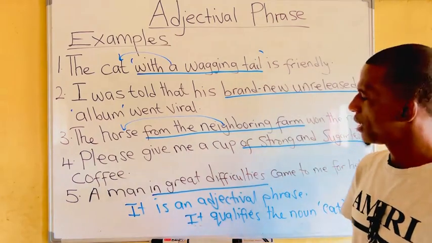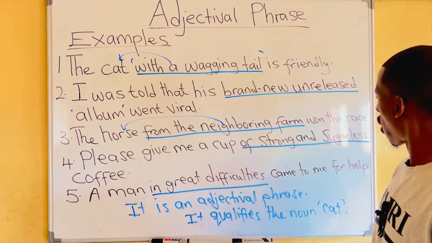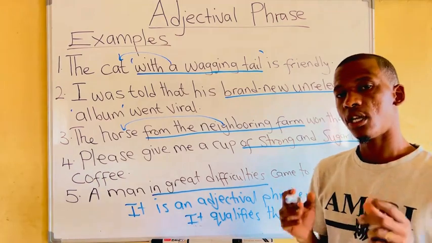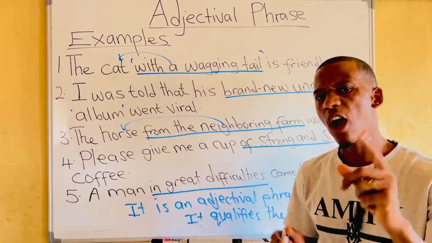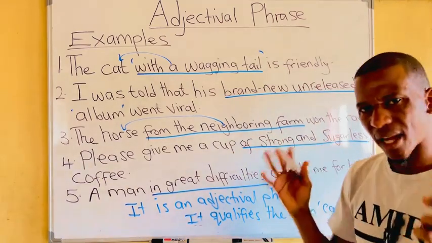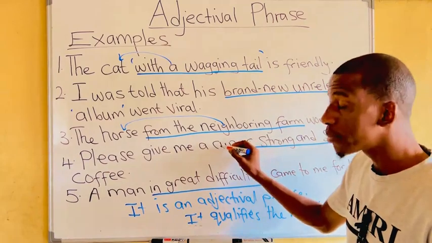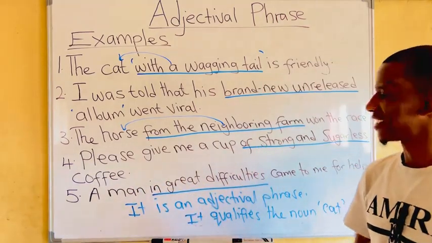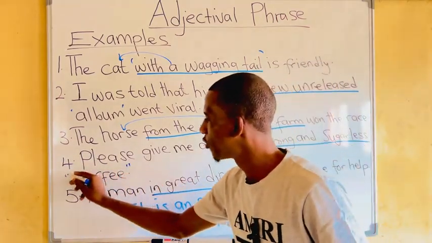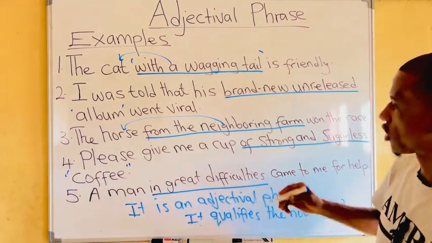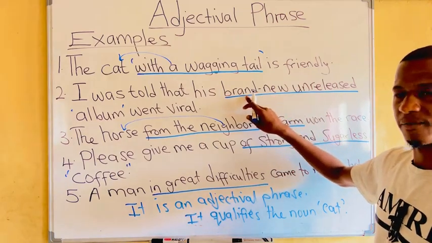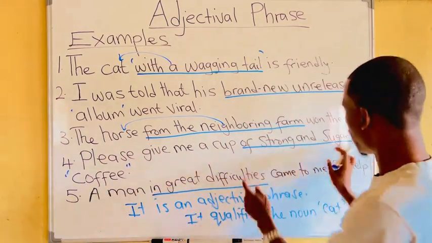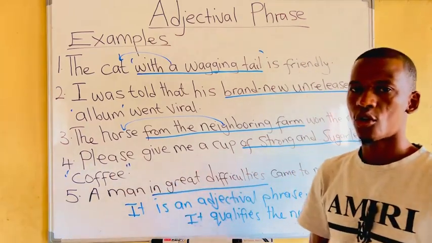Example number 4 reads, please give me a cup of strong and sugarless coffee. Now, what is of strong and sugarless? Is it the cup that is of strong and sugarless, or is it the coffee? Of course, it is the coffee. This time again, you can see that the noun is coming after the words on the line, just like number 2. You see, these words are focusing on the noun coffee.